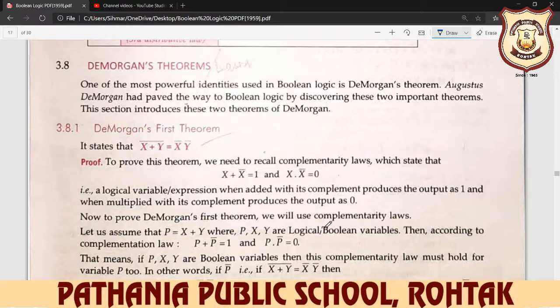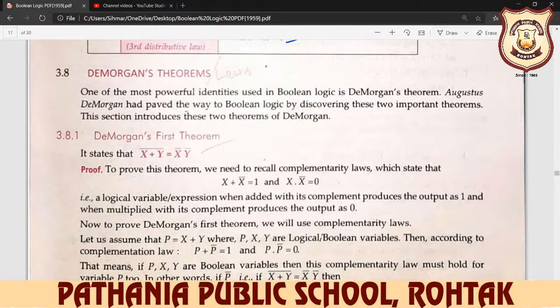But in the last lecture, we learned distributive law and absorption law and some other laws. And we also discussed in the previous class a summary of all the laws. Today our topic is De Morgan's law. This law is very important.